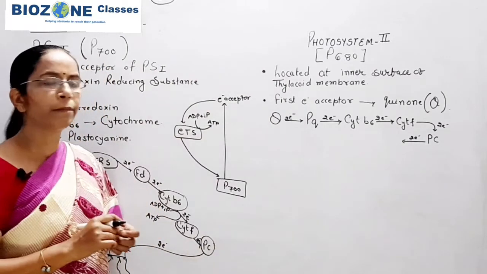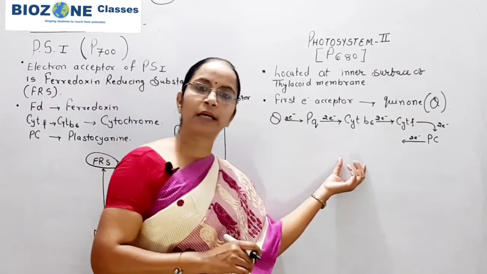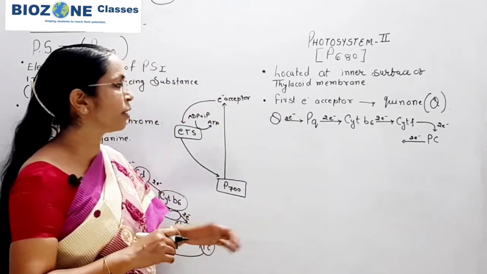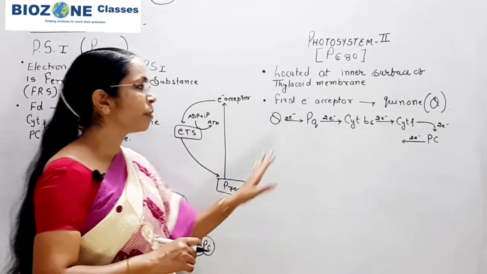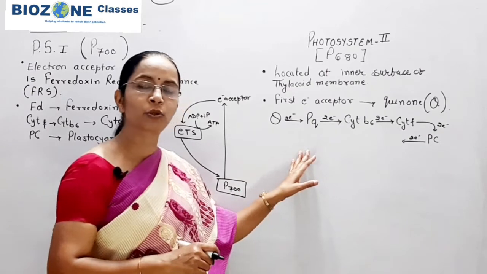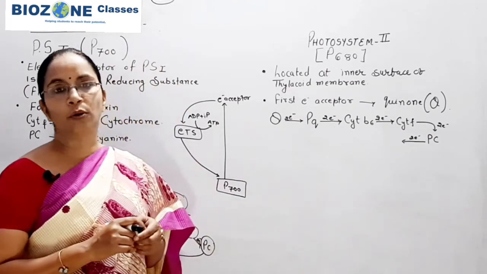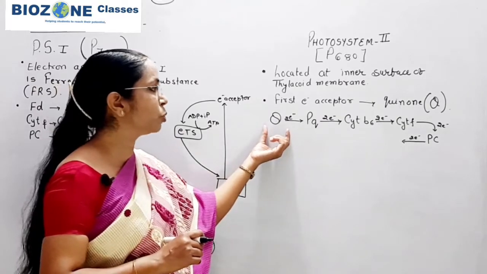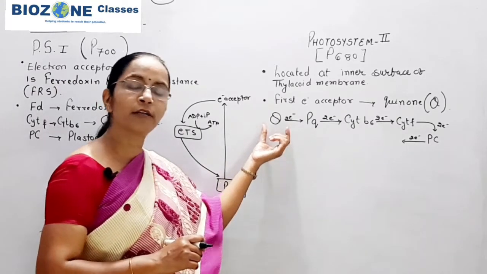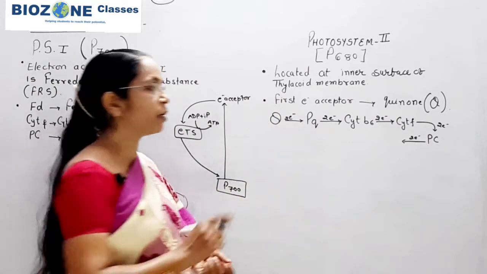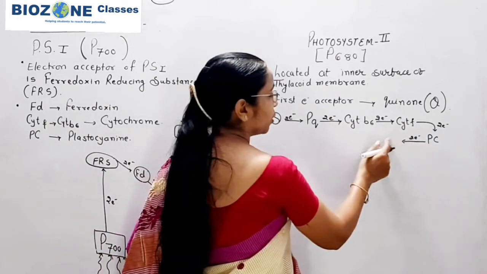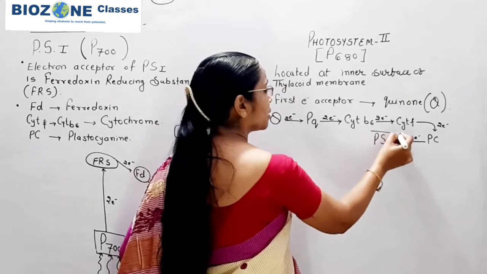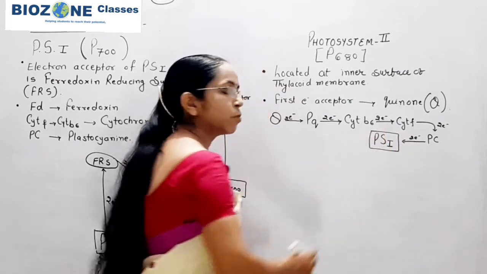Always remember this question, asked a number of times in NEET exams and different competitive exams also: from plastocyanin, where is the electron transported? From plastocyanin in pigment system 2, the electron is never transported to its own reaction center, but is transported to PS1, that is, the reaction center of PS1.